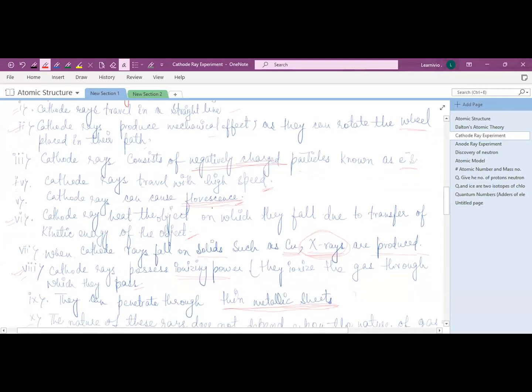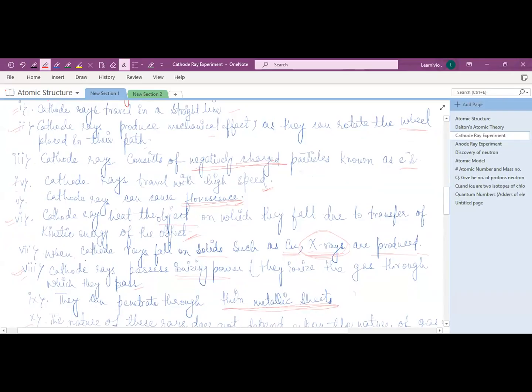Cathode ray heats the object on which they fall. Why? Due to the transfer of kinetic energy. When J.J. Thomson put some object on the path of the cathode ray, this cathode ray transferred the kinetic energy to the object, making it heat. That makes the object heat.